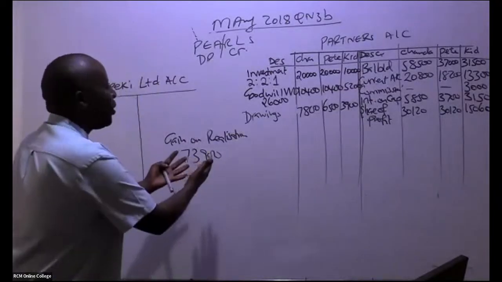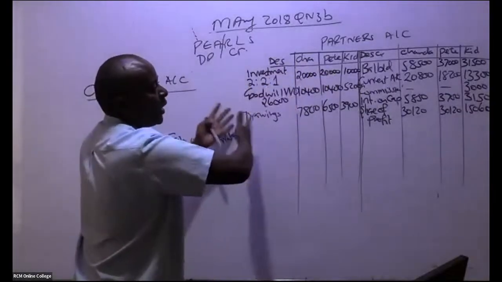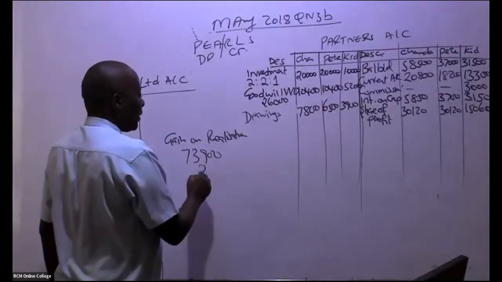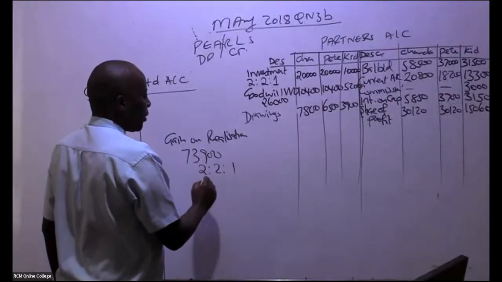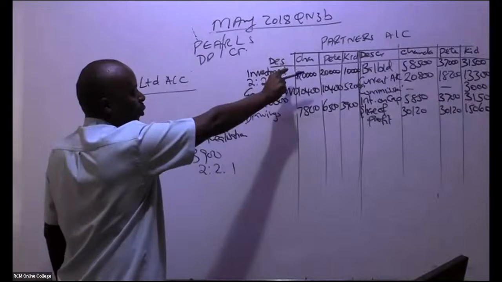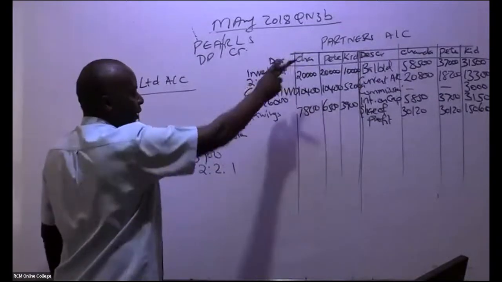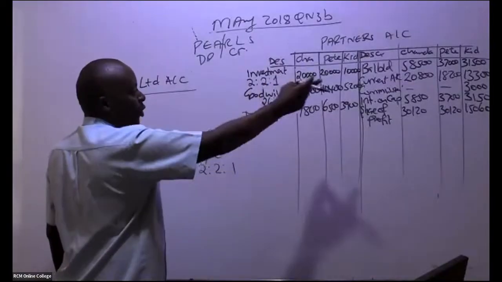Please share it out to the partners. It's their gain, it's their money. Share it using the ratio 2:2:1, so 2/5 for Chanda, 2/5 for Pete, 1/5 for Kidole.